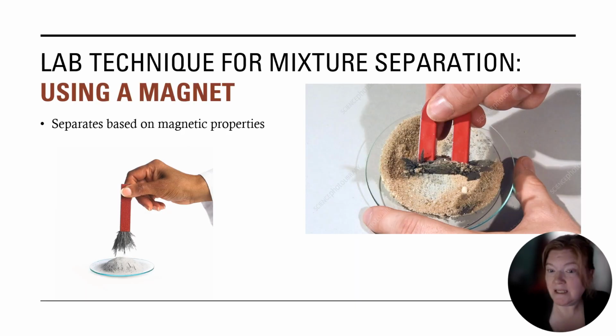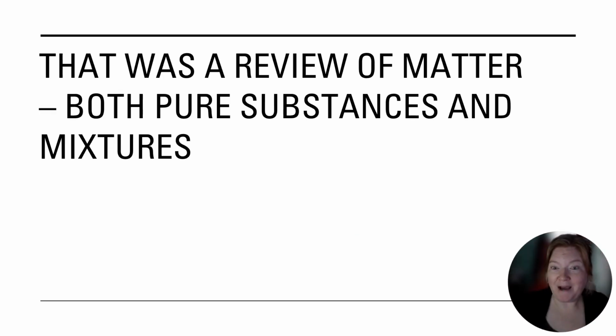A very simple way is to use a magnet. Like we said, when we mix sulfur and iron filings, we can separate what is magnetic and what is not. Whew, that was a review of matter, pure substances, mixtures, and then separating mixtures.